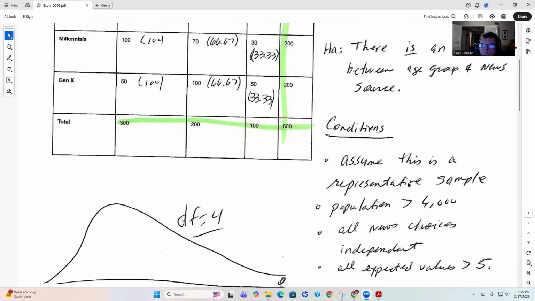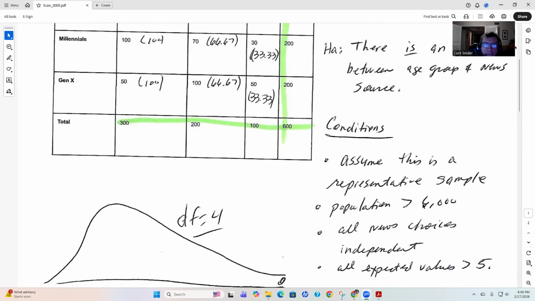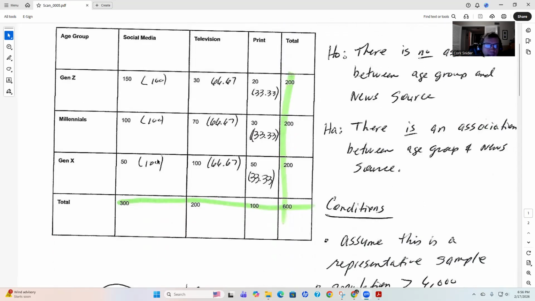Okay, conditions, the same old thing, the SPIN acronym. Assume this is a representative sample. The population has got to be bigger than 6,000, which is 10 times this number right here. All news choices are independent, and all the expecteds have got to be bigger than 5, and they are. Technically, 80% have got to be bigger than 5, so that would be at least 8 out of 9. There are 9 cells, and they're all bigger than 5.